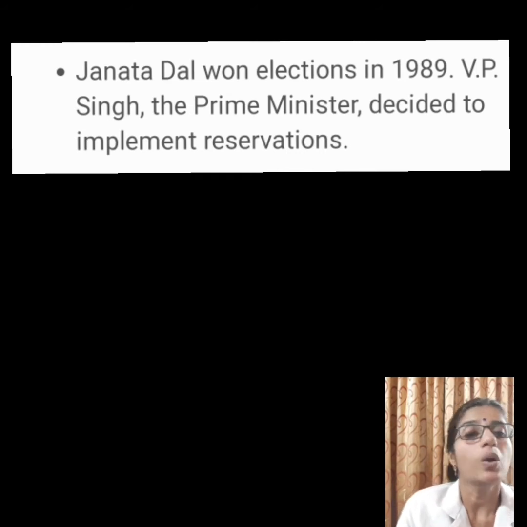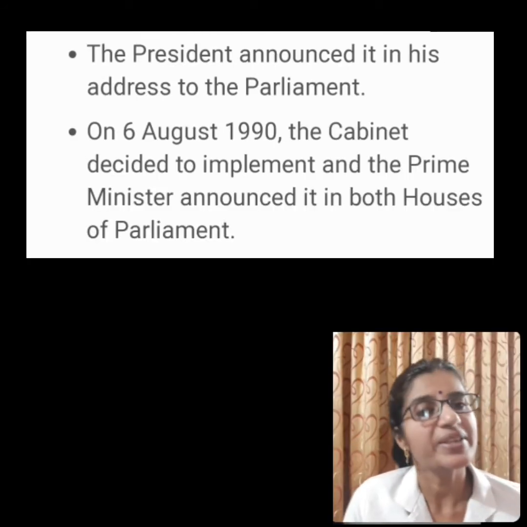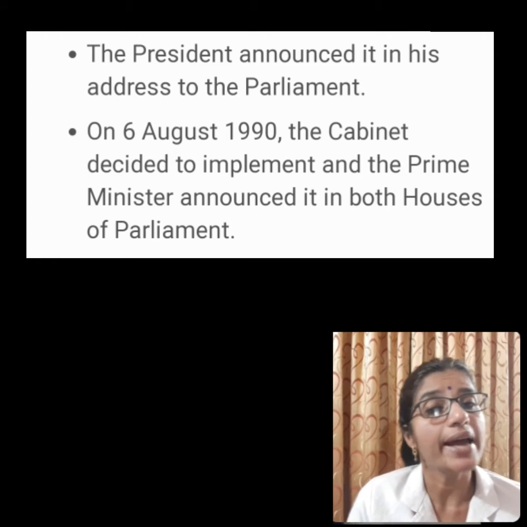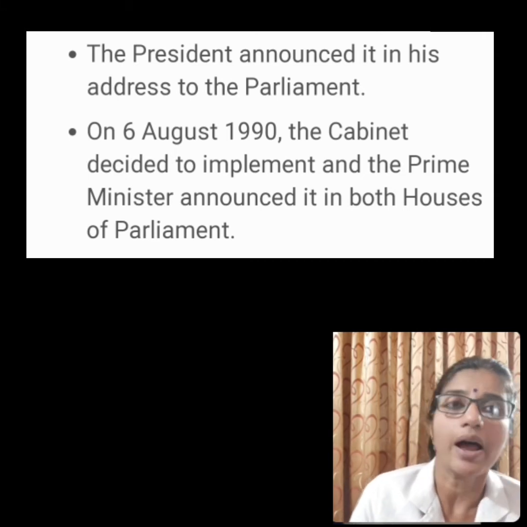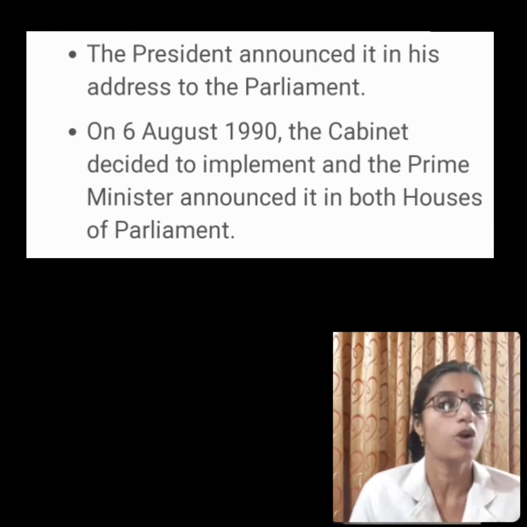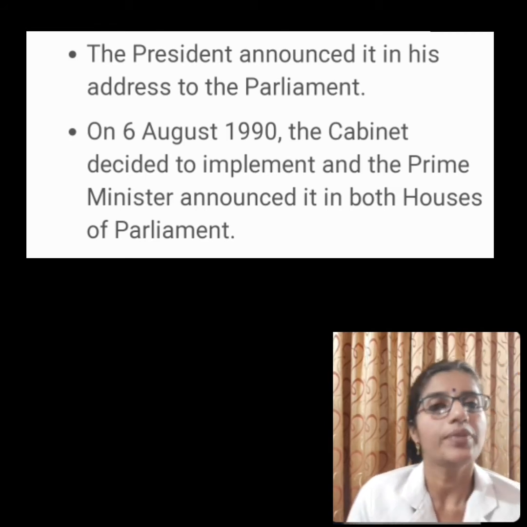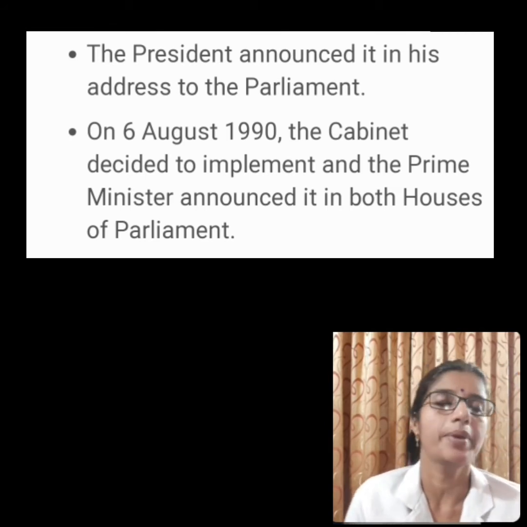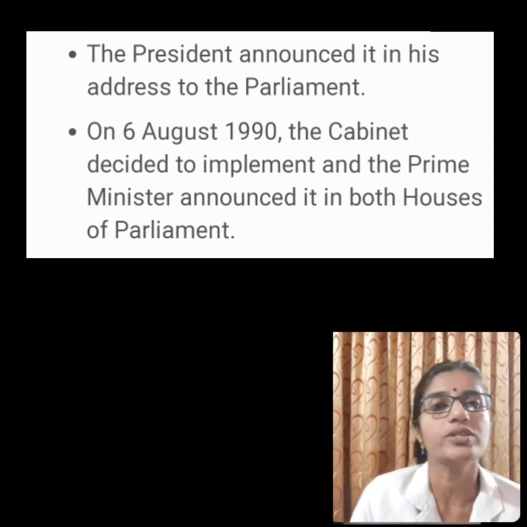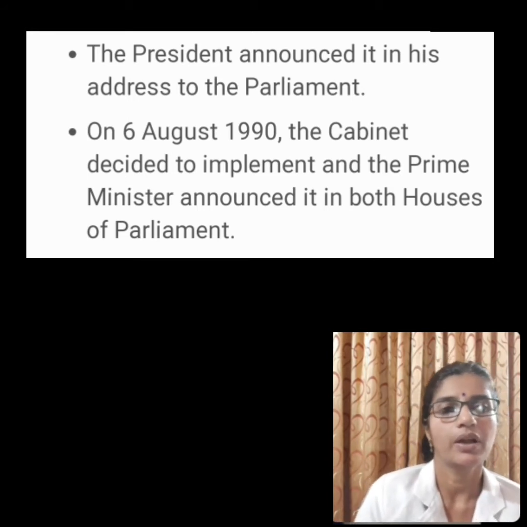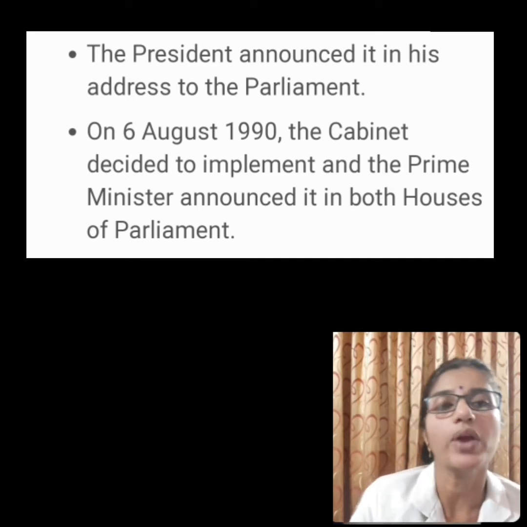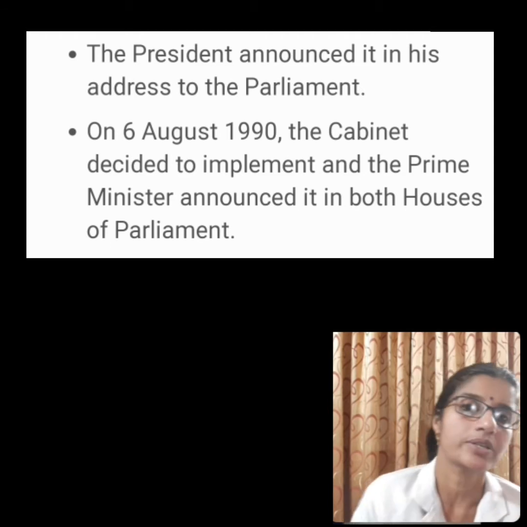Its leader, V.P. Singh, became the Prime Minister. Then the President of India, in his address to the Parliament, announced the intention of the government to implement the recommendation of the Mandal Commission. On 6th August 1990, the Union Cabinet took a decision to implement it.